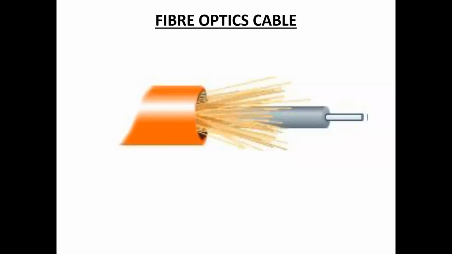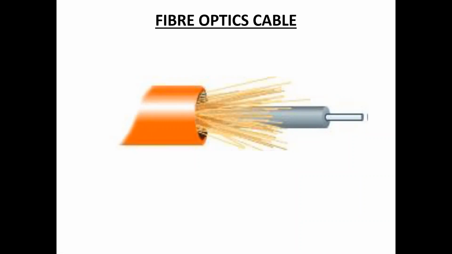The main advantage of fiber optic cables over coaxial and twisted pair cables is the ability to transmit signals over longer distances. So this is about fiber optic cables: a center glass core surrounded by several layers of protective materials, transmitting light rather than electronic signals, eliminating electrical interference.